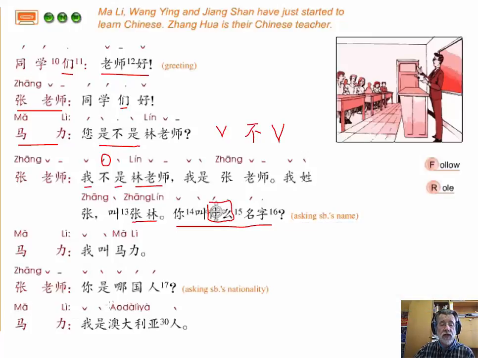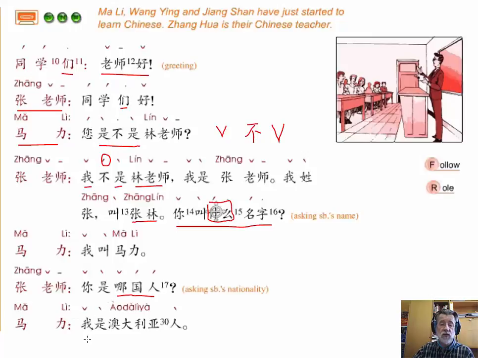So that's fairly straightforward. Zhang Laoshi then asks, 你是哪国人? And I mentioned in the lecture, well, we looked at it in the list, that 哪国人 means which country person. Let's look at Ma Li's response, and then I want to come back and look at Zhang Laoshi's question again. So just to repeat Zhang Laoshi's question, 你是哪国人?